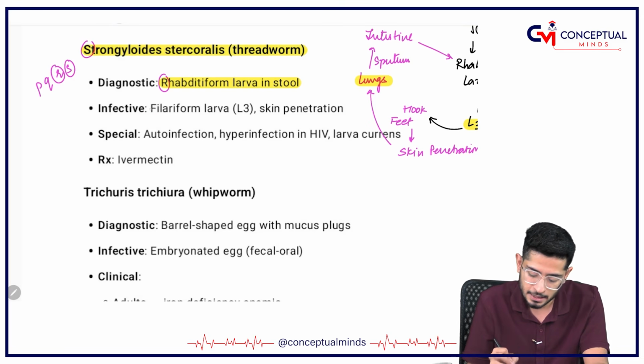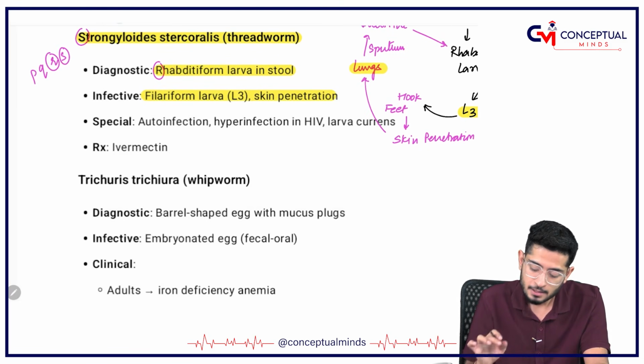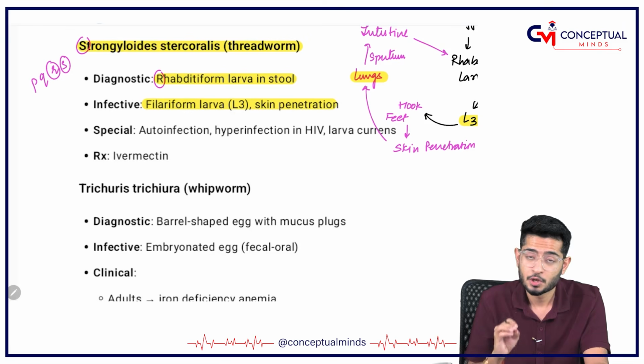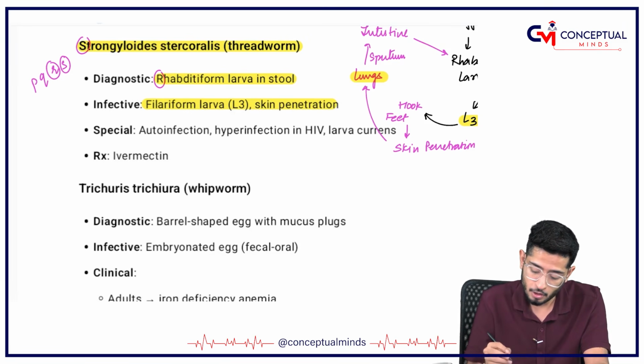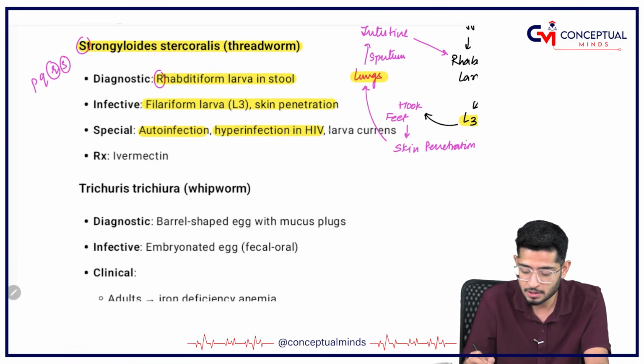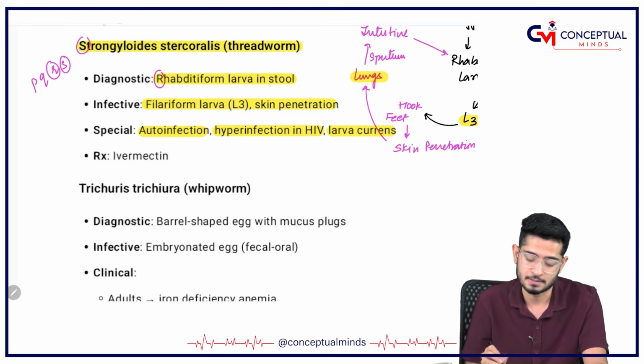Whereas again, the infective form is going to be L3, skin penetration. Again, remember three very important things. Strongyloides stercoralis is responsible for causing three important things: autoinfection, hyperinfection in HIV, and larva currens.